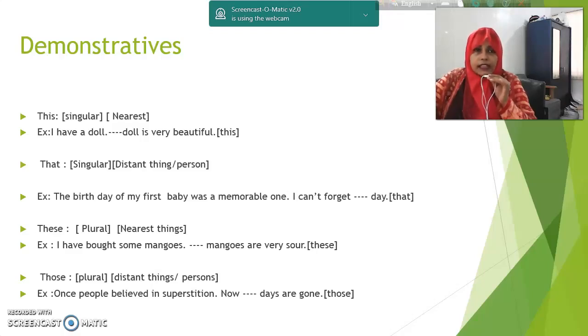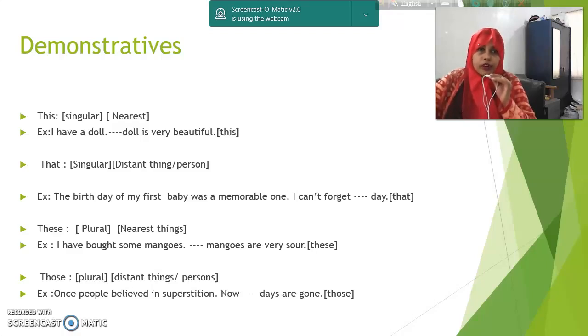This. This is used for a singular person or thing and for the nearest person or thing. Example, I have a doll. Dash doll is very beautiful. Notice it. The doll belongs to me, so it is near to me. So I have used this. The answer will be this, T-H-I-S, this.